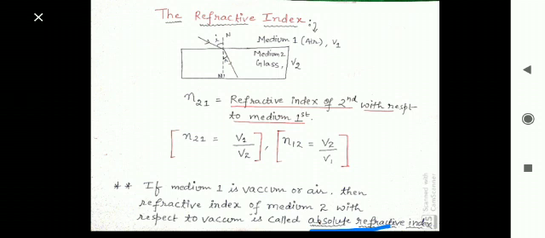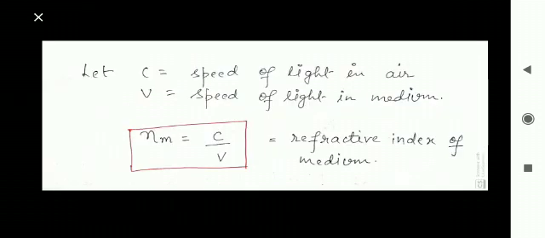Okay, now see how we can generate the formula for absolute refractive index. Here we have taken the speed of light in air as c. c is the speed of light in air, and v is the speed of light in any medium. The medium can be glass, kerosene, or diamond. You can take any medium. But c here is what?